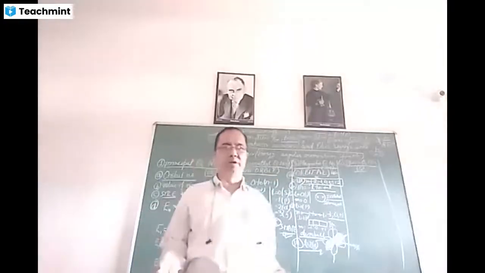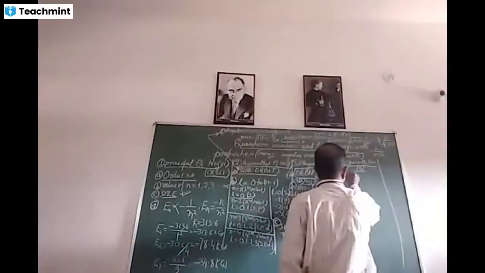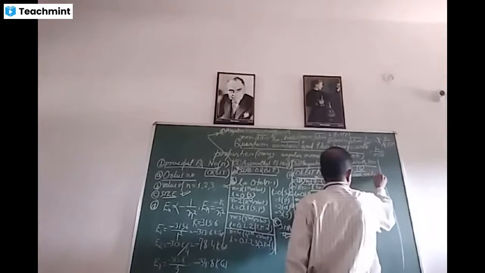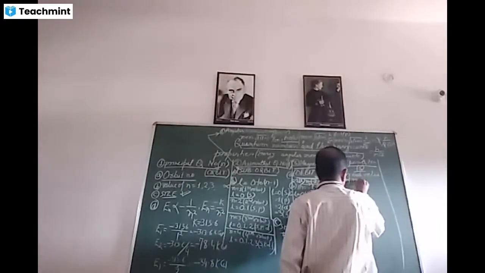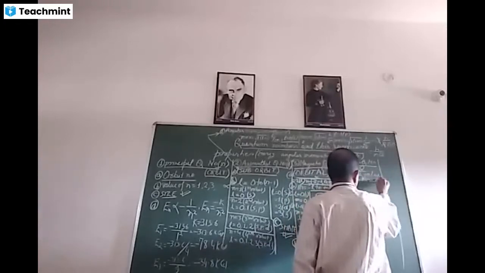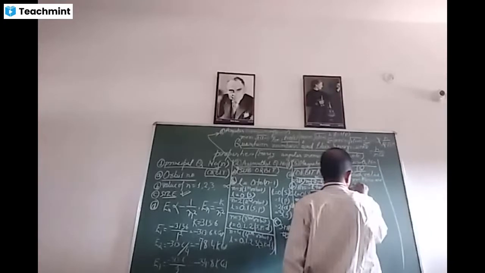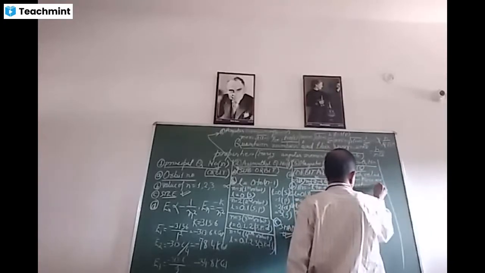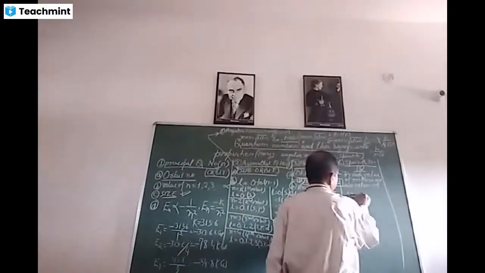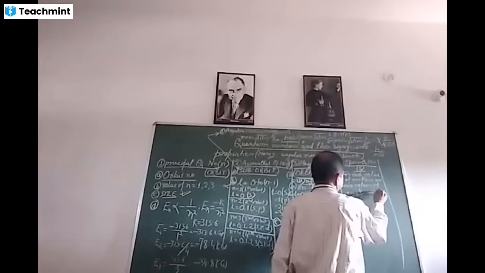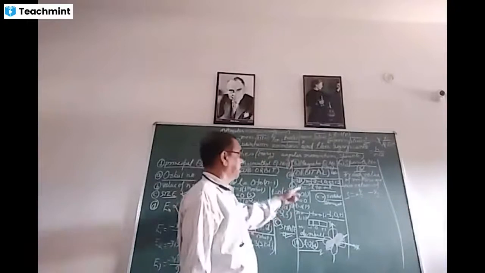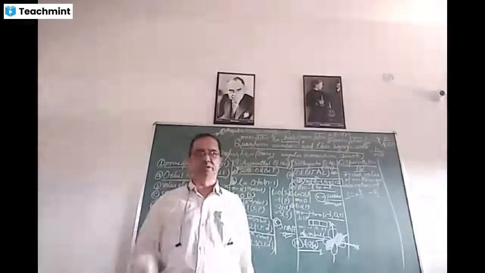And this is very simple: for each value of m, there are two values of s, that is plus half and minus half. Plus half and minus half. It means that in each orbital there are two electrons.